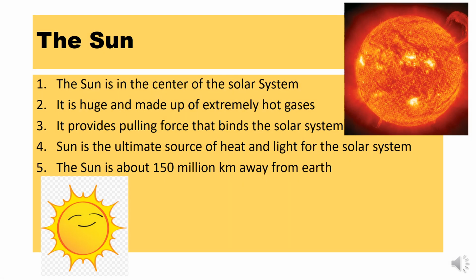The sun. The sun is in the center of the solar system. It is huge and made up of extremely hot gases. It provides the pulling force that binds the solar system. The sun is the ultimate source of heat and light for the solar system. The sun is about 150 million kilometers away from Earth.